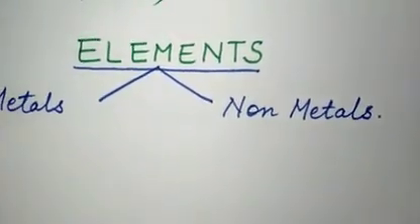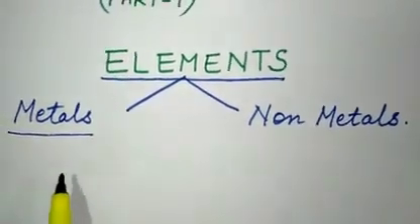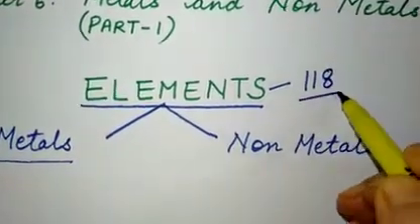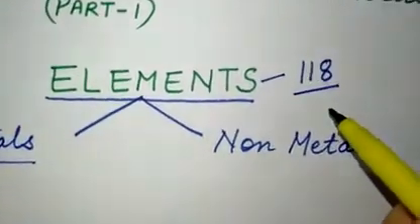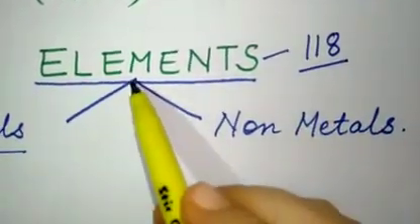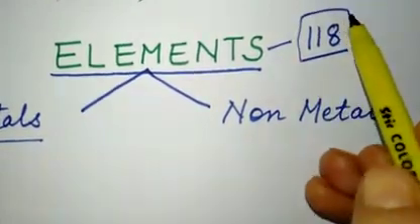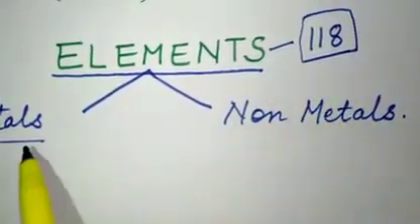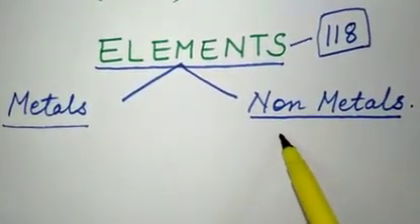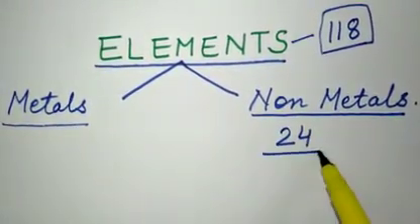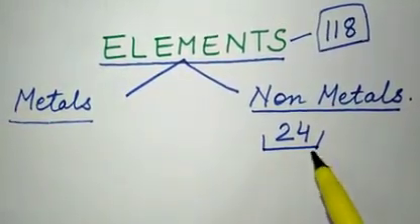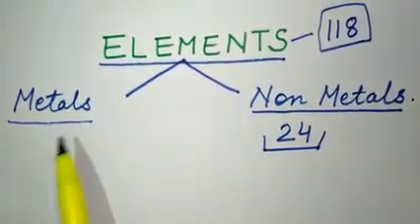Let us first study about metals today. There are 118 elements present on this earth. In your book the number given is less, but it is actually 118, and these 118 elements are divided into metals and non-metals. There are 24 non-metals according to your book, and we'll go according to your book only. The rest of them are metals.